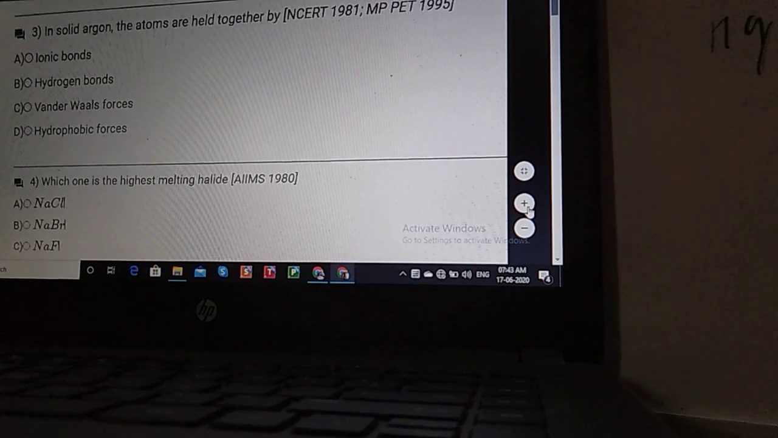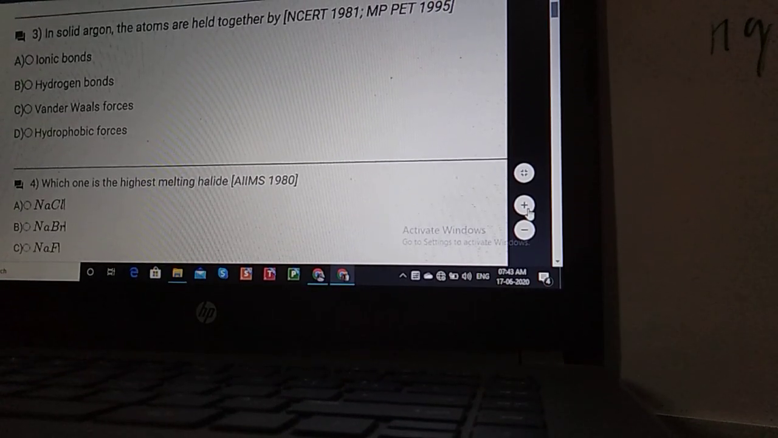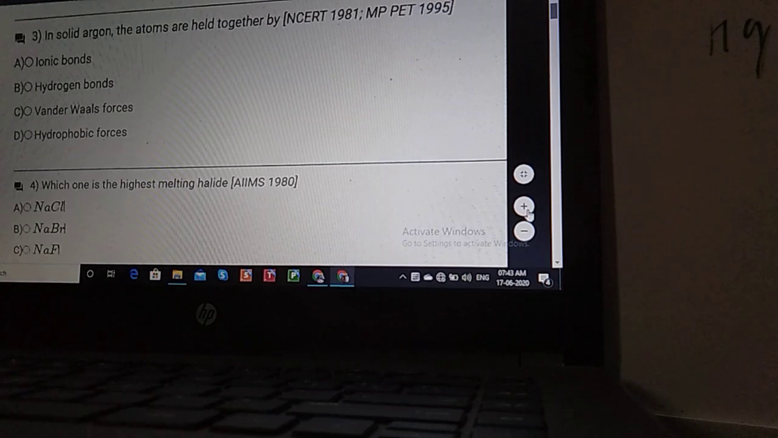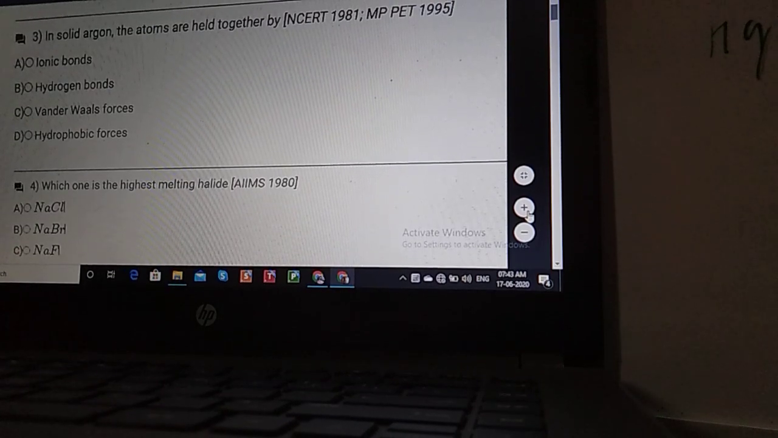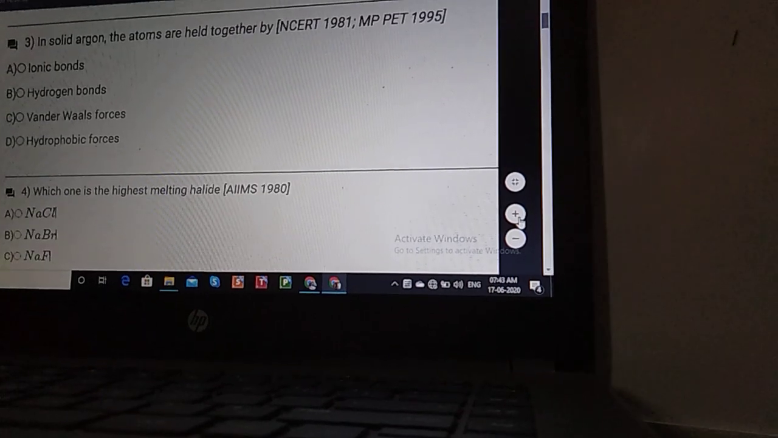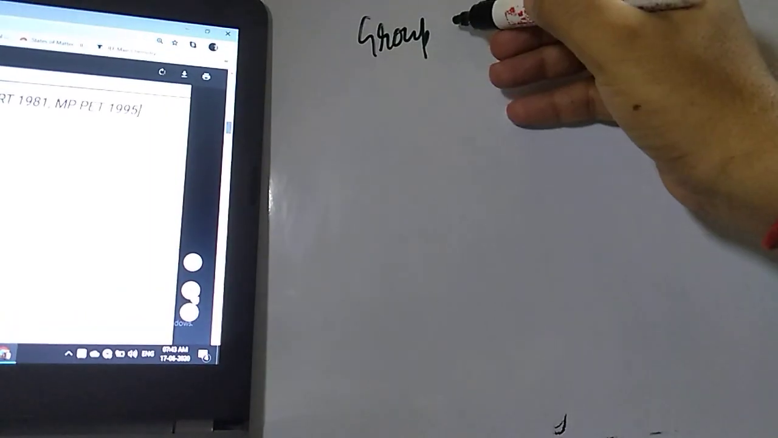The first option is ionic bond, the second option is hydrogen bond, the third option is van der Waals forces, and option D is hydrophobic forces. Now, student, this is argon. It is a noble gas. I already told you, the group number 18 elements are the noble gases.